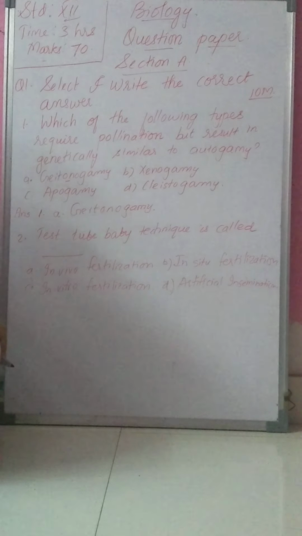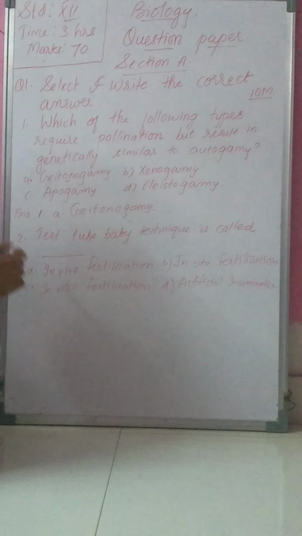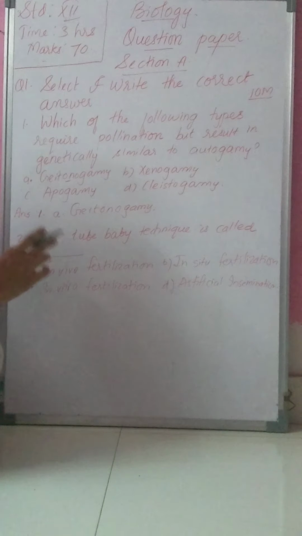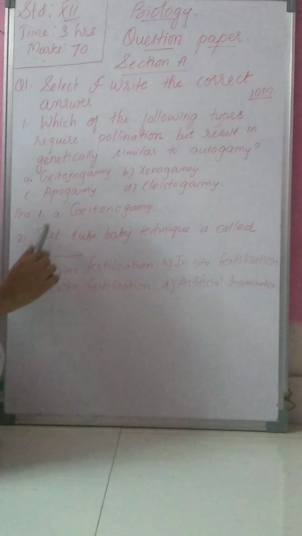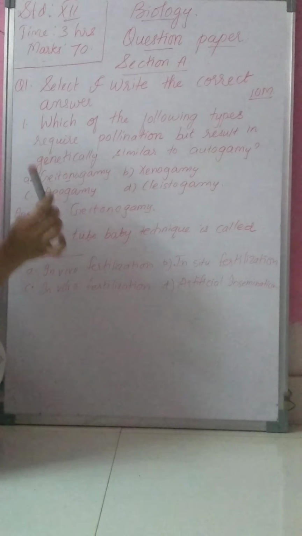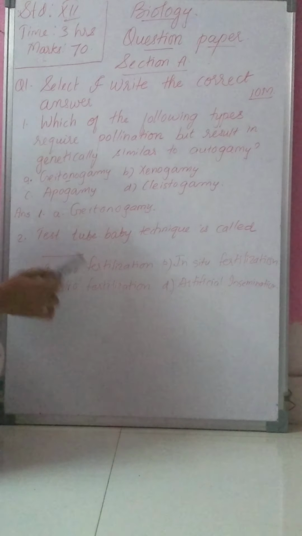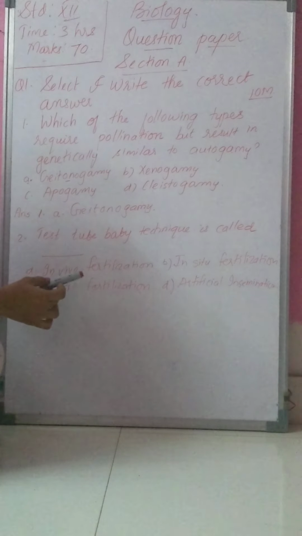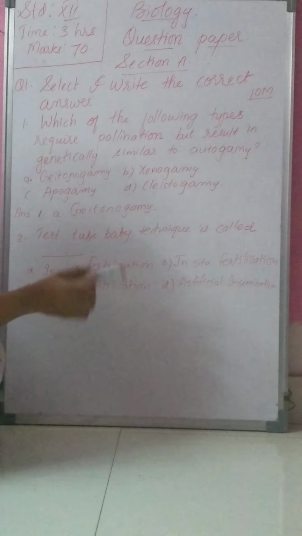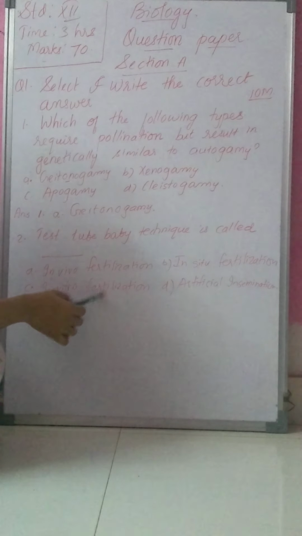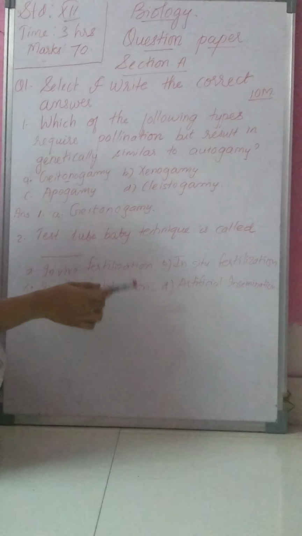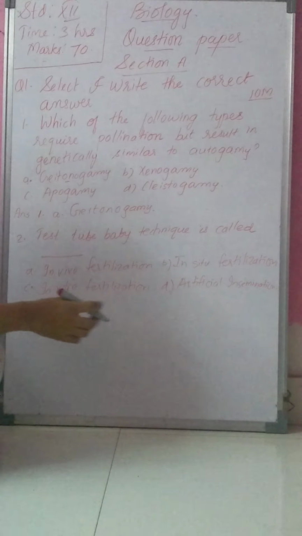Now the second MCQ is: test tube baby technique is called. Now there are 4 options: in vivo fertilization, in situ fertilization, in vitro fertilization, and artificial insemination.